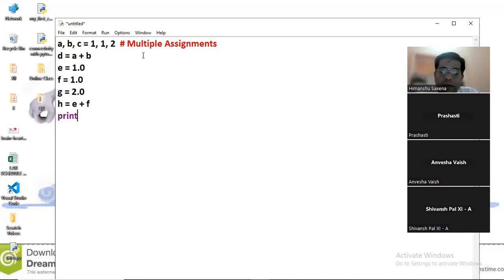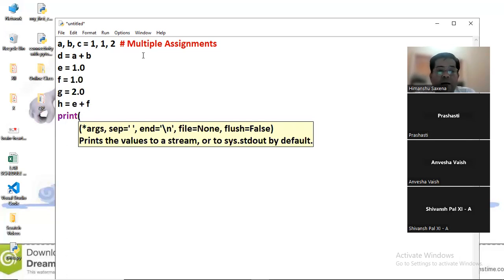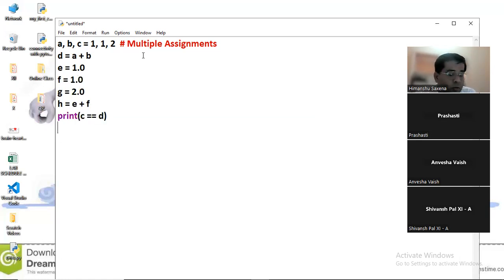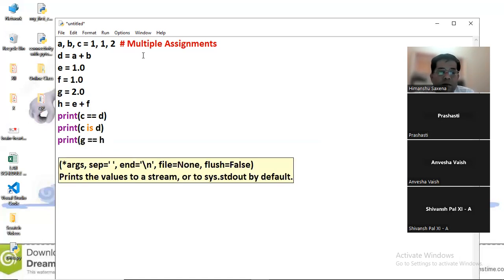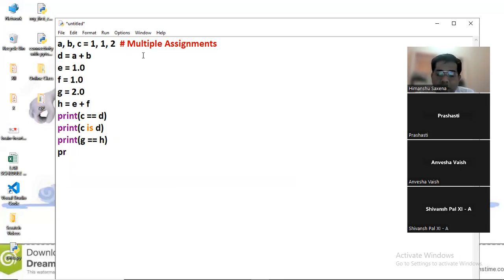E is equal to 1.0, F is equal to again 1.0, G is equal to 2.0, and H is equal to E plus F. Now print the value of C; C should be in small case because Python is a case sensitive language. D, C is equal to D, and in the second line I'm typing C is D. Again I'm printing G double equal to H, and at last print G is H.